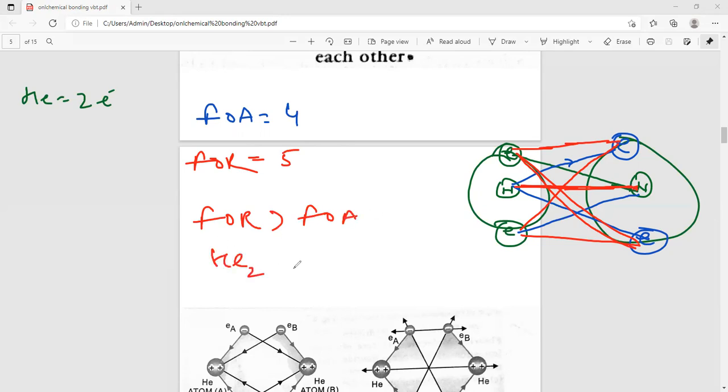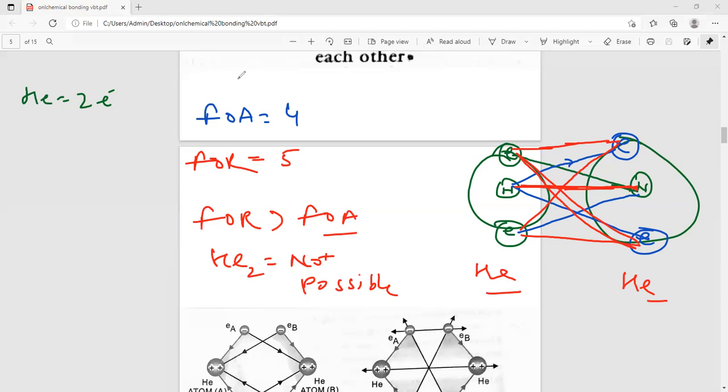That is why He2 is not possible. This is one helium atom and the second one. Overlapping is not possible because the force of repulsion is greater than the force of attraction. That is why He2 is not possible.